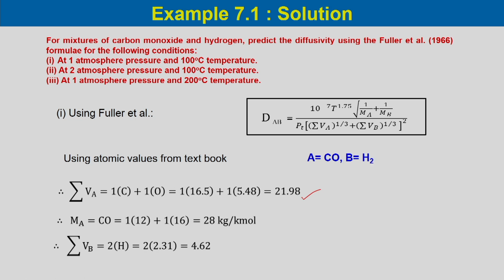Similarly, for component B, we can calculate summation over Vb for 2H, hydrogen, which would be equal to 2 into 2.31, equal to 4.62, and the molecular weight of hydrogen Mb would be equal to 2 into 1, which is 2 kg per kmol.